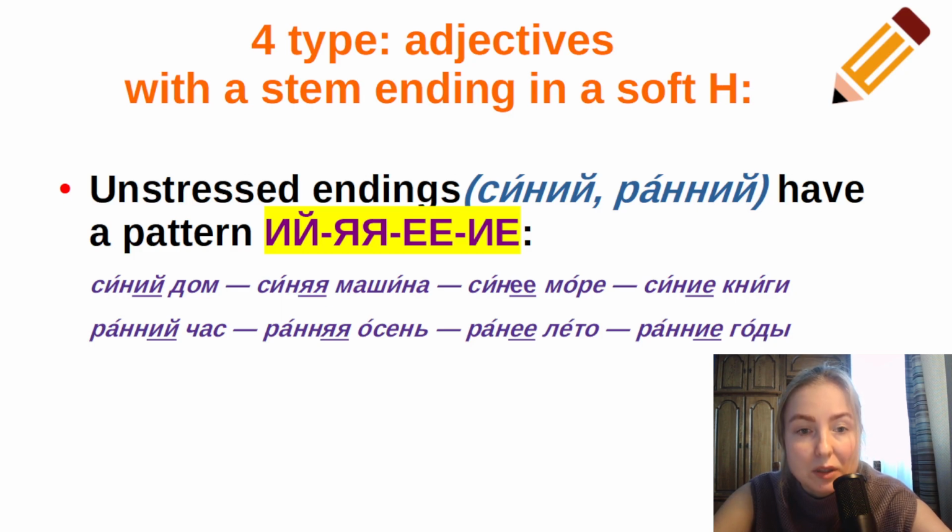And the second example, ранний час. Ранний час means early hour, ранняя осень, early autumn, раннее лето, early summer, и ранние годы, early years.